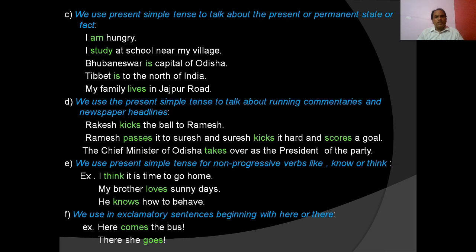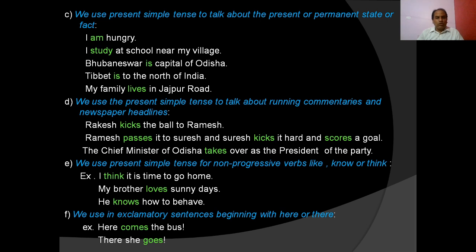We use the present simple tense to talk about running commentaries and newspaper headlines. If a telecast is there, running commentary on sports like this, they have present simple tense use. Rakesh kicks the ball to Ramesh. Ramesh passes it to Suresh and Suresh kicks it hard and scores a goal. The Chief Minister of Odisha takes over as the president of the party. That is a newspaper headline.